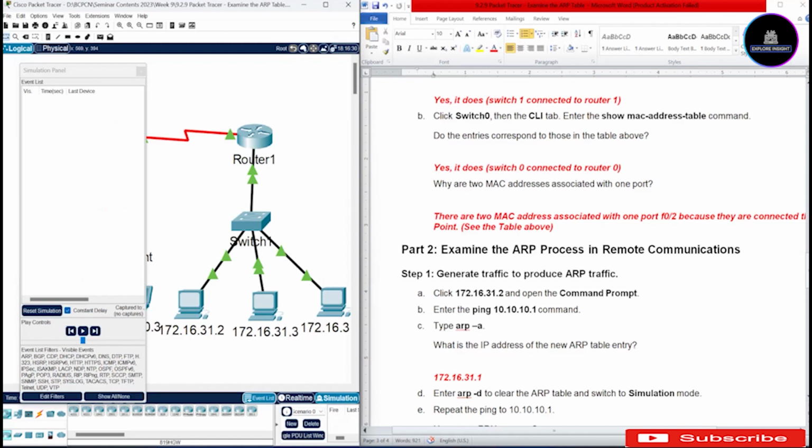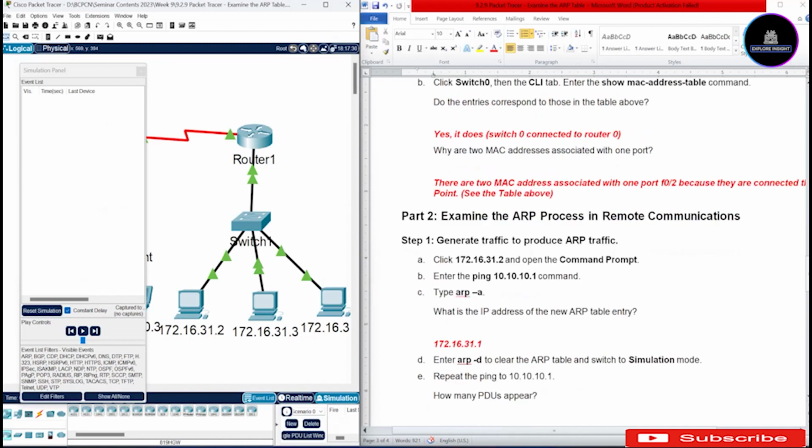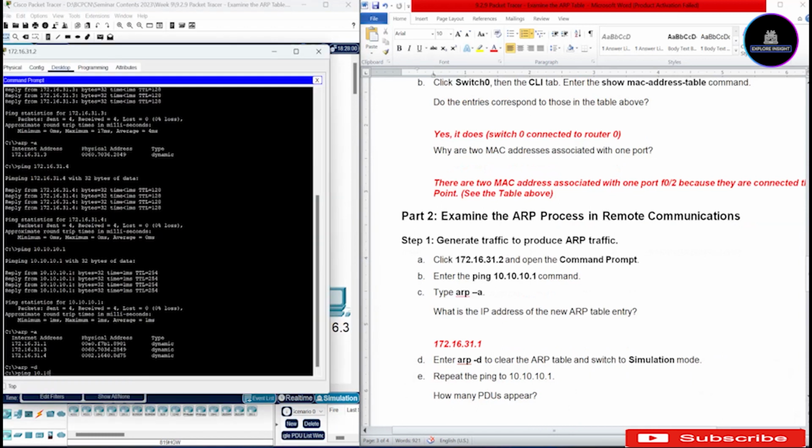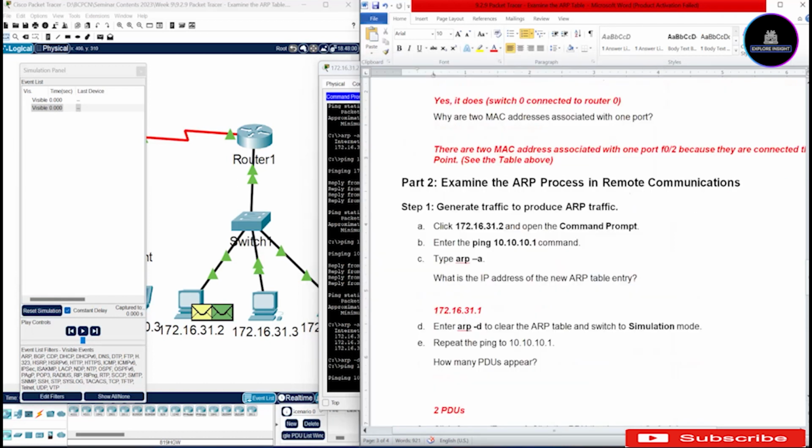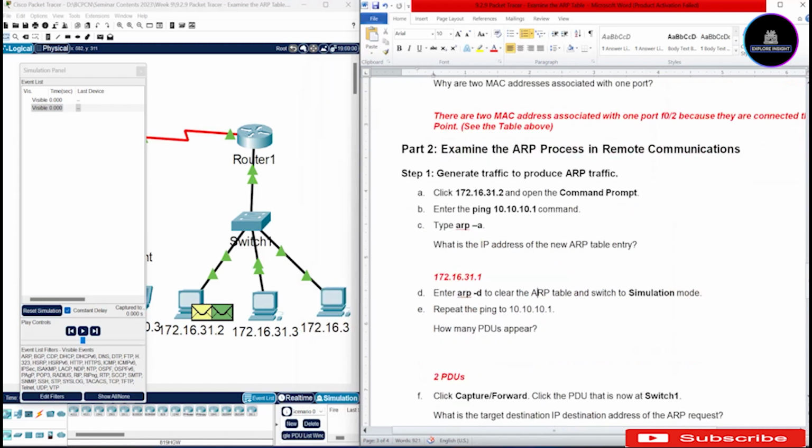Now we are going to repeat our ping of 10.10.10.1. If you notice, when you do that ping, you're going to see two PDUs over here. Hover around it, and then you can know the type of PDUs. The yellow is the ICMP, while the green PDU is the ARP. I don't know what color you have at your own end.